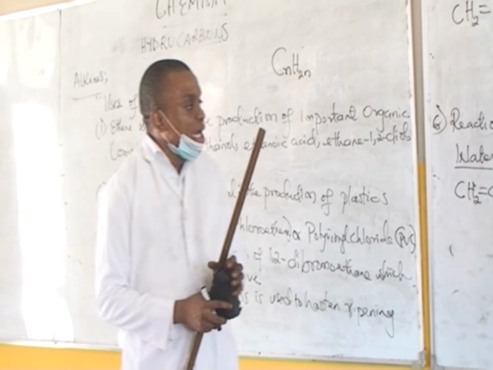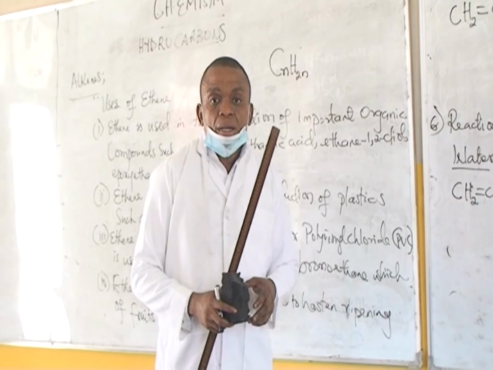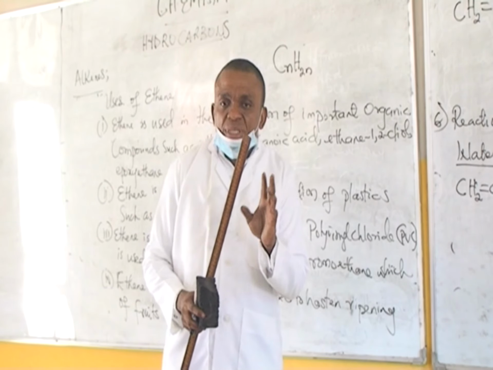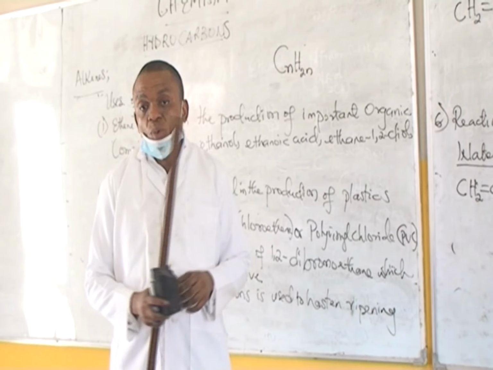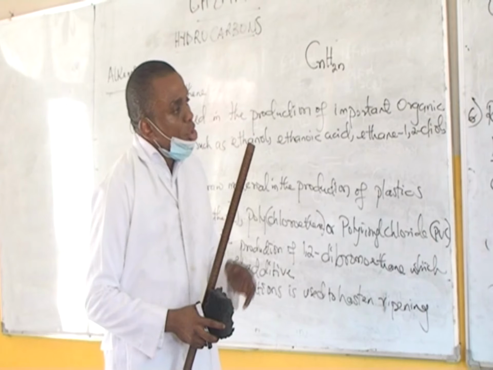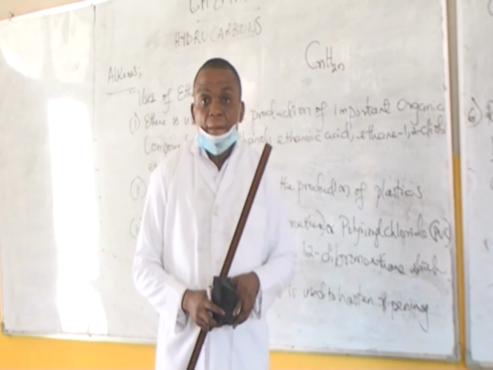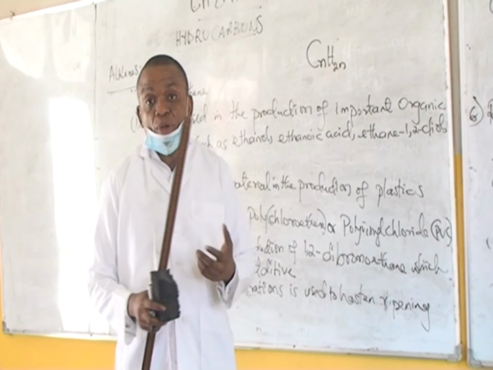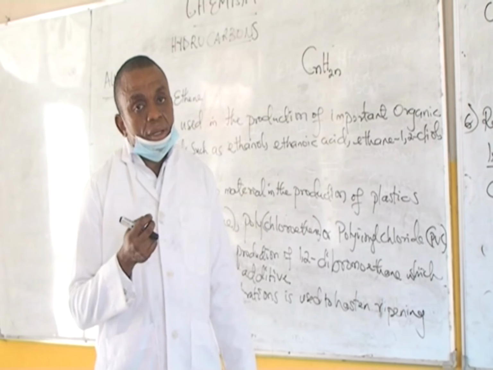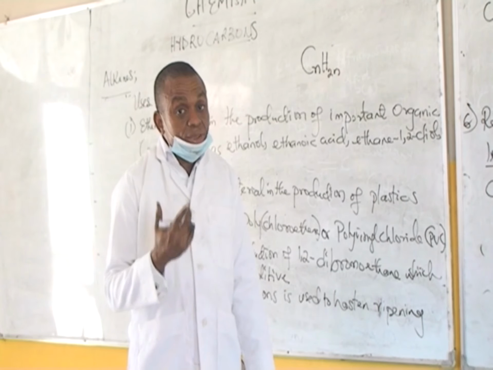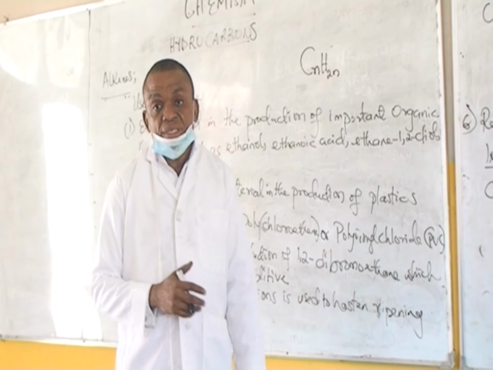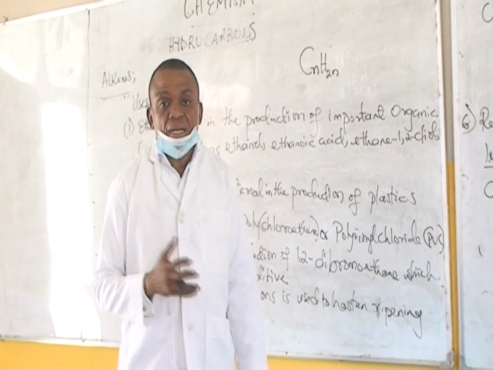And we also saw the chemical and the physical properties of ethene. We saw the physical properties that ethene is a colorless gas. It has a sweetish taste, it's slightly soluble in water, it's less dense than air, and it has no action on litmus. We looked at the chemical properties of ethene today, and we were able to see that ethene undergoes combustion. It burns in the presence of oxygen, and it forms carbon dioxide and water. Like I told you earlier on, all hydrocarbons undergo combustion, giving you carbon dioxide and water.